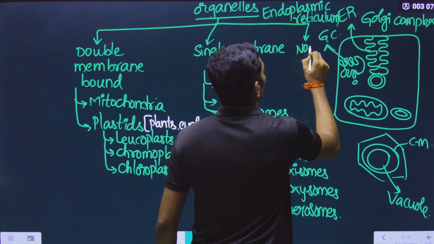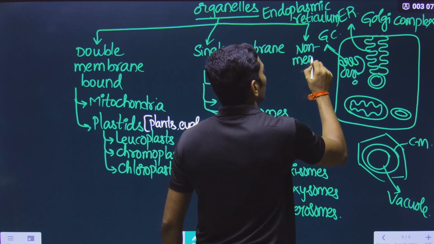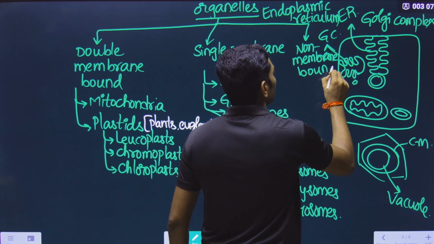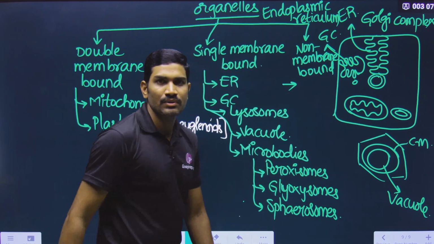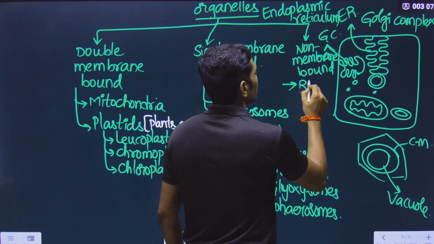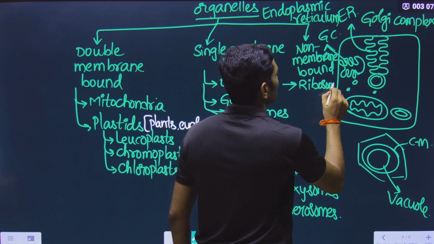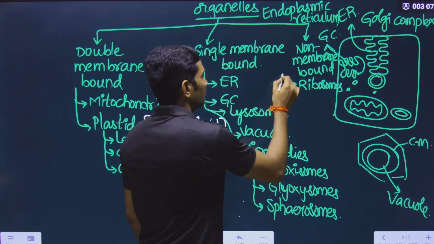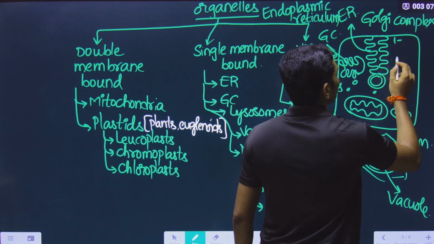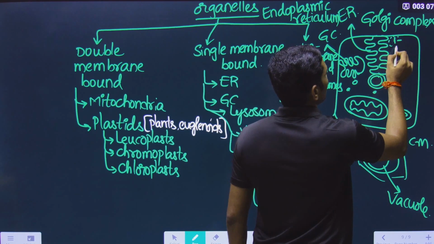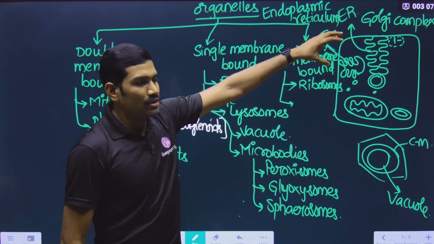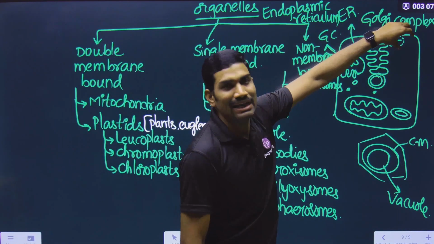Next one are non-membrane bound organelles. That means there is no membrane for these. So these organelles do not have a membrane. Then what are those? Ribosomes. Some ribosomes are present freely here. They don't have any membrane around them. And there is one more that is called centrosome. In each centrosome, there are two centrioles. So I am keeping the dots. What is the meaning of the dots? There is no membrane there. To show that there is something here, I have kept the dots.